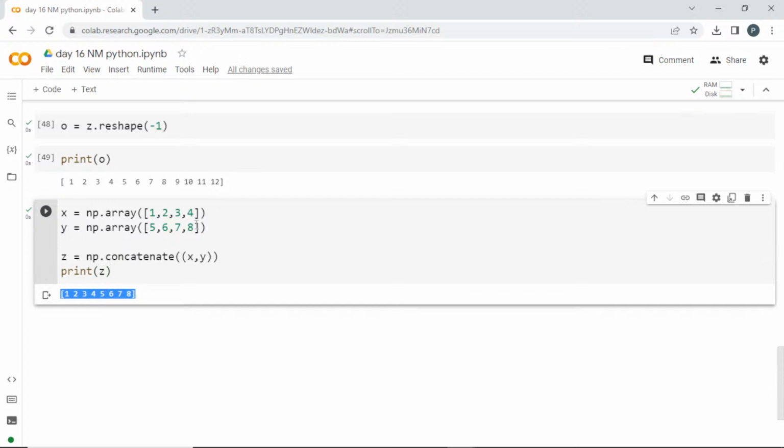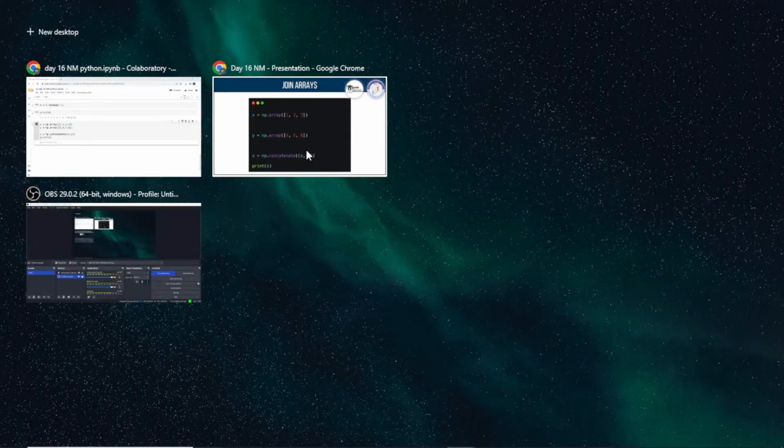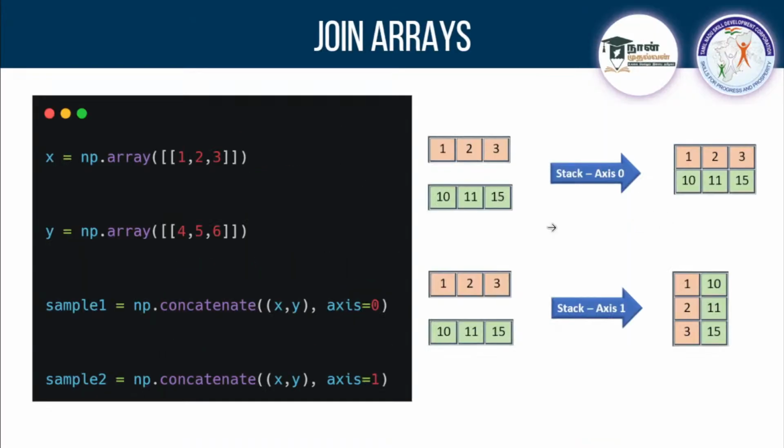Okay, you see both of them got concatenated together. So this is how you can combine two 1D arrays. This is what joining arrays is.